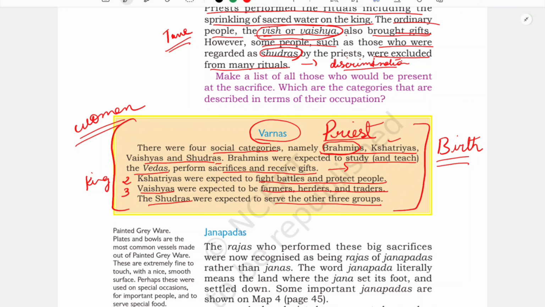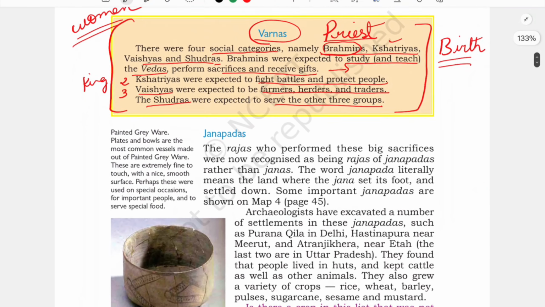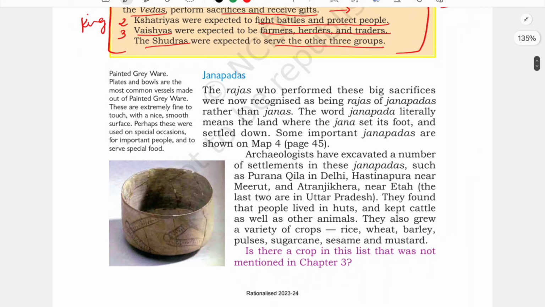See, about Jana we have studied in our previous chapter, isn't it? Small group of clans. There used to be war for land, war for water, war for horse, isn't it? Small wars used to happen. But now those things become bigger in scale. The Raja who performed these big sacrifices, these Ashwamedha sacrifices, especially the horse sacrifice, were now recognized as Rajas of Janpads rather than Janas.